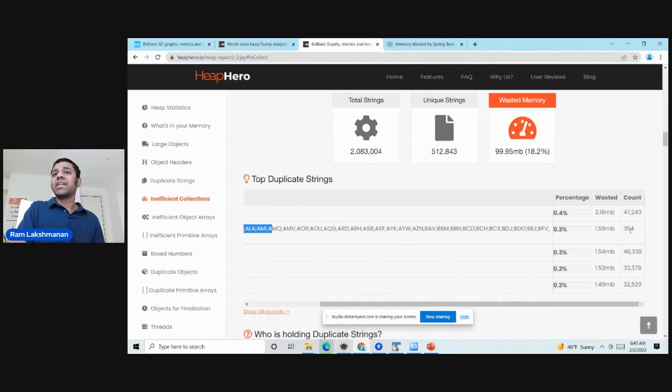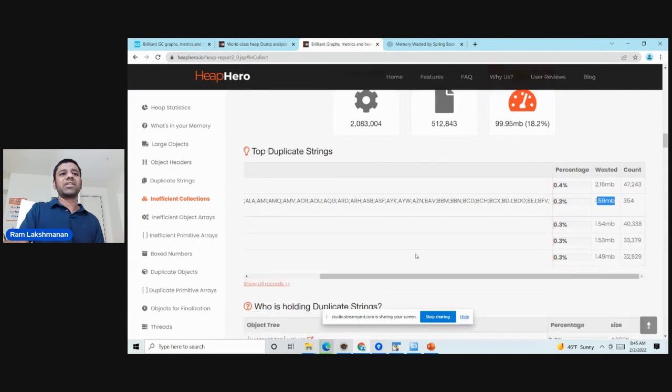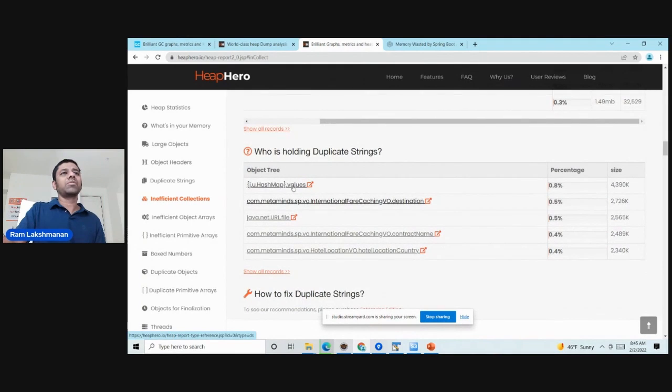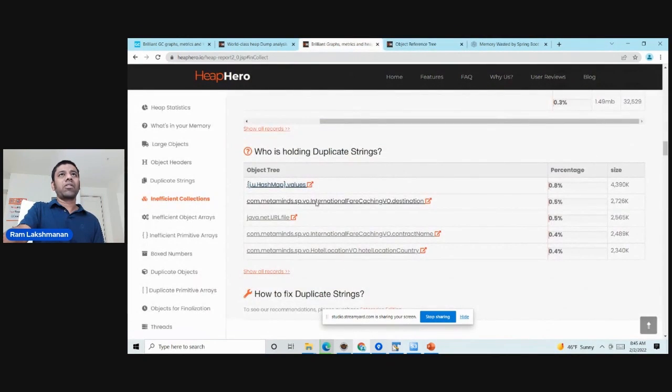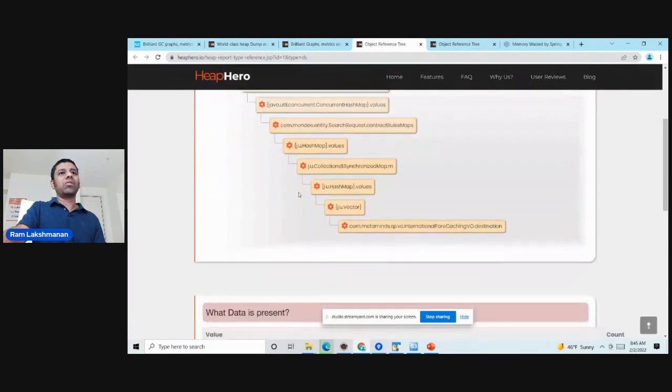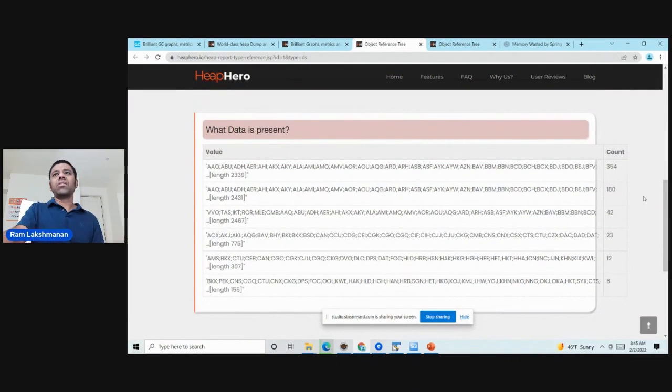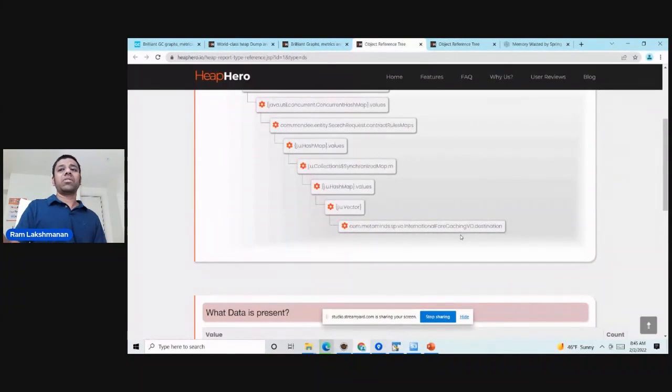There are like 354 such instances of large strings in memory, due to which 1.59 megabytes of memory is wasted. If I want to see where those objects are being created and wasted, I just need to click here. So now I'm clicking here. You see this shows the code path, and it shows, okay, this is all the duplicate data structure. So now seeing this, you can go ahead and fix this code path. So you can optimize this memory, right?